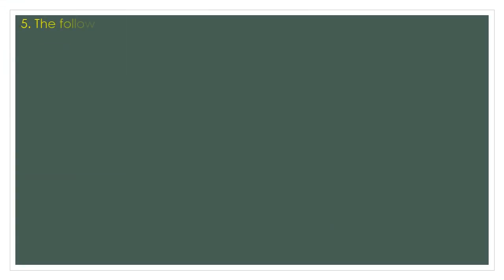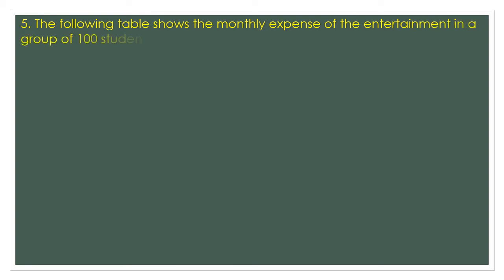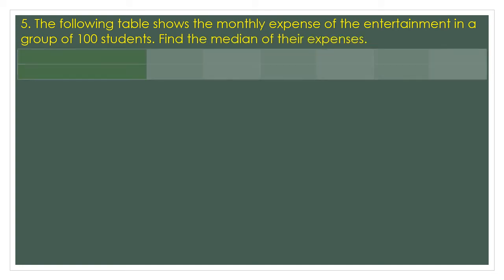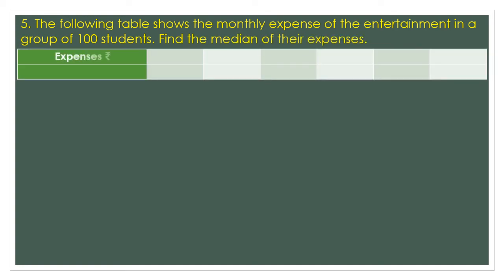Moving on to next question of the exercise, the fifth one. The following table shows the monthly expense of the entertainment in a group of 100 students. We have to find the median of the expenses. The data is available already, that is expenses in rupees and number of students, that is the frequency. Now expenses in rupees, first one is less than 200, then 200 to 400, 400 to 600, 600 to 700, 700 to 800, and more than 800.